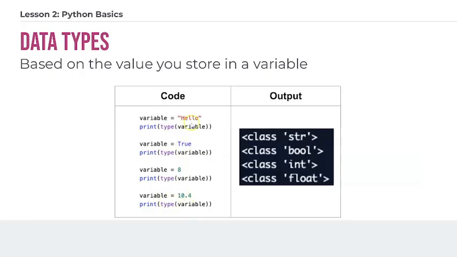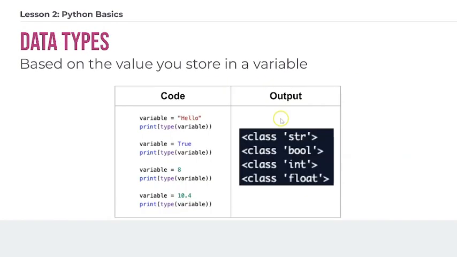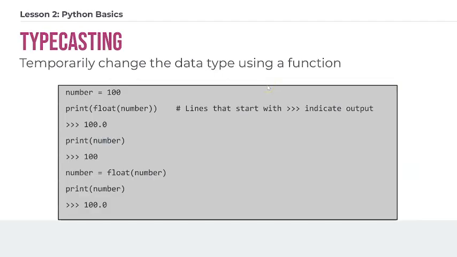And you can notice here, you can change the data type of the variable just by assigning new information to it. However, there might be times when you actually want to change the data type of a variable. If you want to do this in your code, you can do that by doing something called typecasting. Typecasting basically temporarily changes the data type using a function. So you have a few functions that correspond to these 4 different data types to typecast a variable to a specific data type, and it will basically convert it into that data type for a short amount of time.